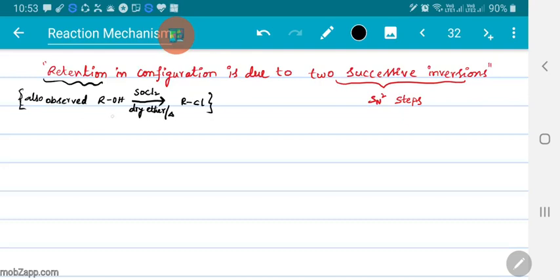This is the SNi mechanism, which we already discussed. Here the retention is because of two successive inversions. There, it is retention due to intramolecular substitution. Here it is neighboring group participation, whereas the earlier one, the SNi mechanism, is intramolecular nucleophilic substitution. Both are different, but in both cases you will get retention.